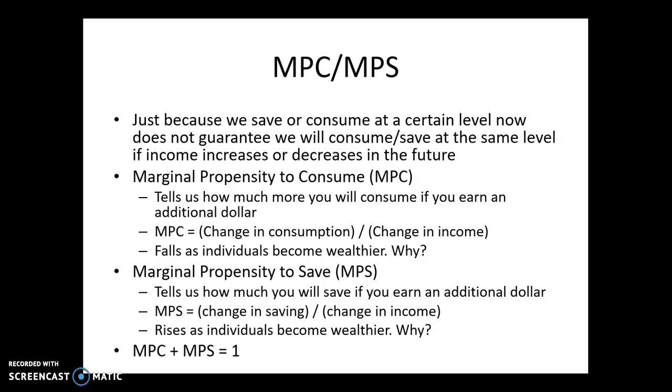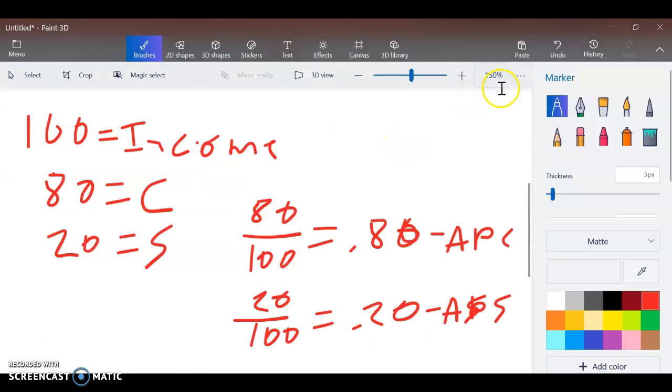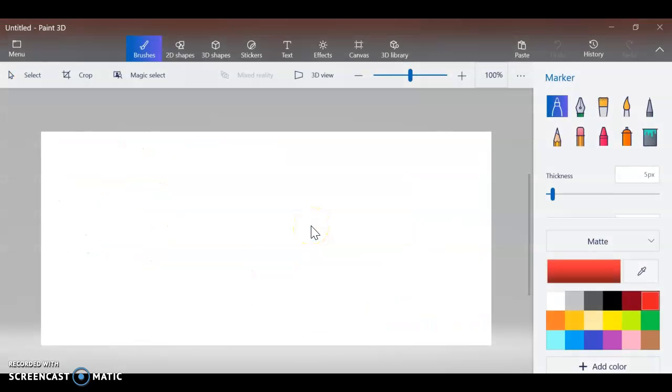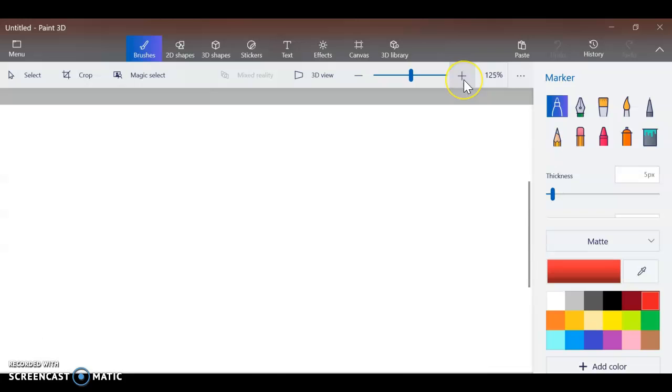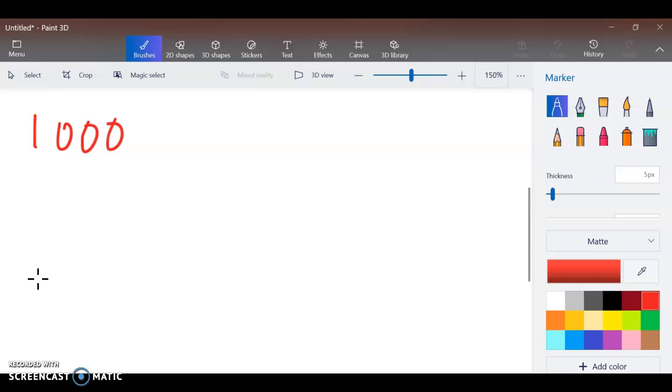And again, since everything can either go to consumption or savings, if you add MPC to MPS, it should equal 1. All right, here's another example. Suppose my income was $1,000, and it rises to $1,100.